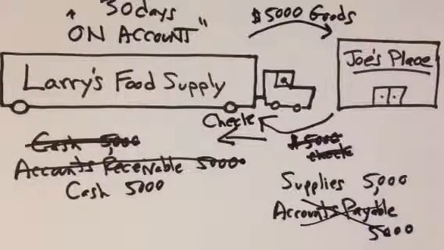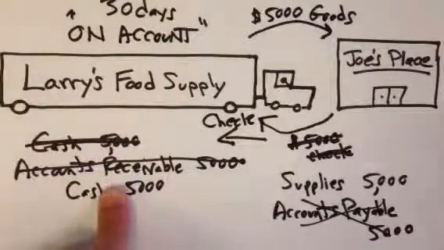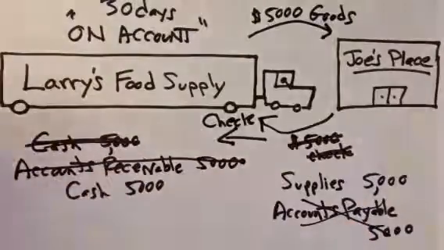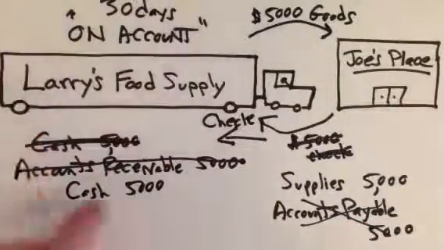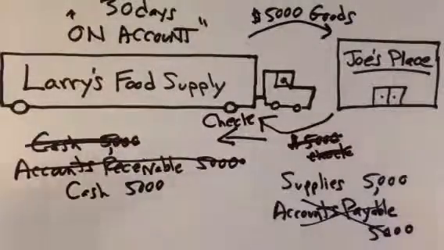We're going to be getting into this very shortly of how this is all recorded using debits and credits. Right now, we just need everyone to understand what we mean by accounts receivable and accounts payable. Accounts receivable, it's an asset. That is money I've earned that is coming to me, but I have not yet received the cash. And accounts payable, that is money that is owed. That is a liability.